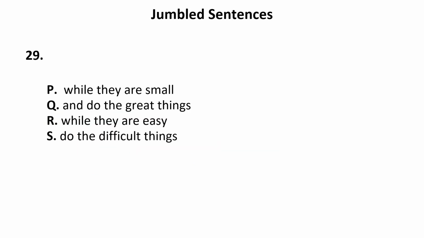Do the great things while they are small, do the difficult things while they are easy. Here, do is a verb, the main verb. Now it is like a command we are giving to someone, or a suggestion. So do the difficult things. Here it is written "and do", which means this cannot be the first sentence. So we'll take S as the first sentence: do the difficult things while they are easy. And do the great things, Q and then P, while they are small.